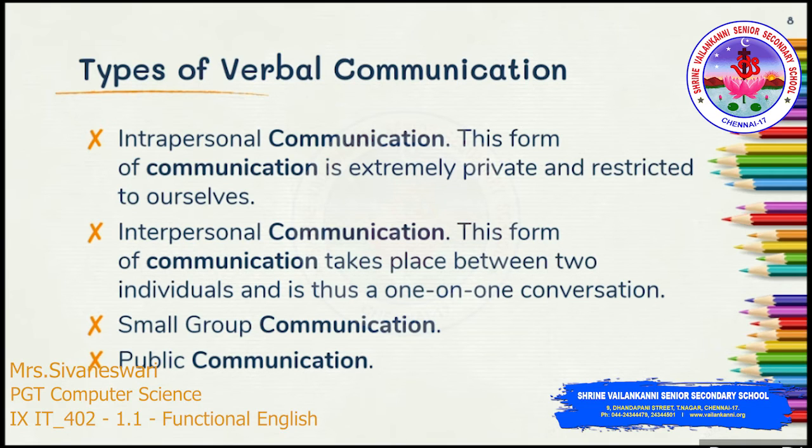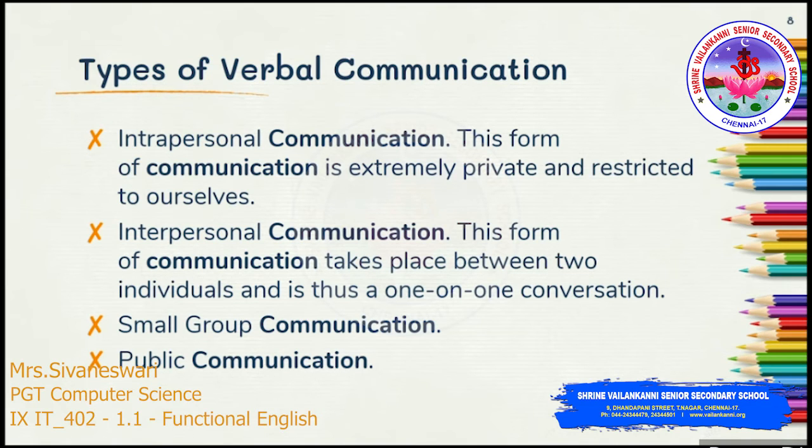It includes the silent conversations we have with ourselves, wherein we juggle the roles between the sender and the receiver. Interpersonal communication. It takes place between two individuals and is thus a one-to-one conversation. Here the two individuals involved swap their roles as sender and receiver in order to communicate adequately.